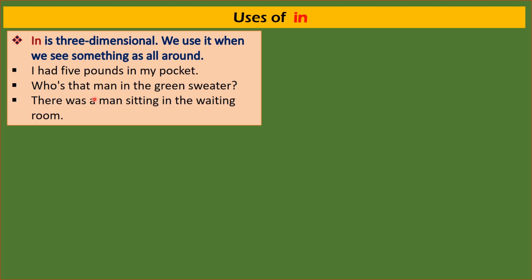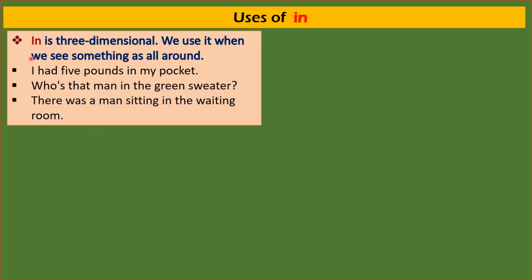Who is that man in the green sweater? A sweater has three dimensions. There was a man sitting in the waiting room. A room is an object or place which has three dimensions.